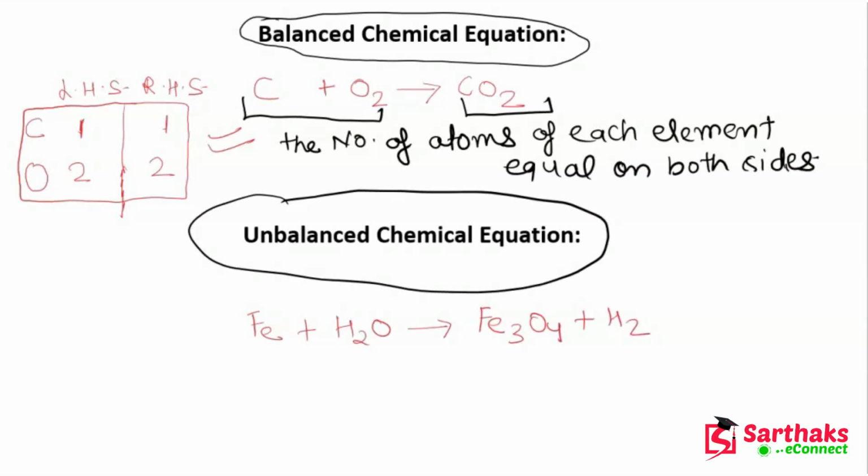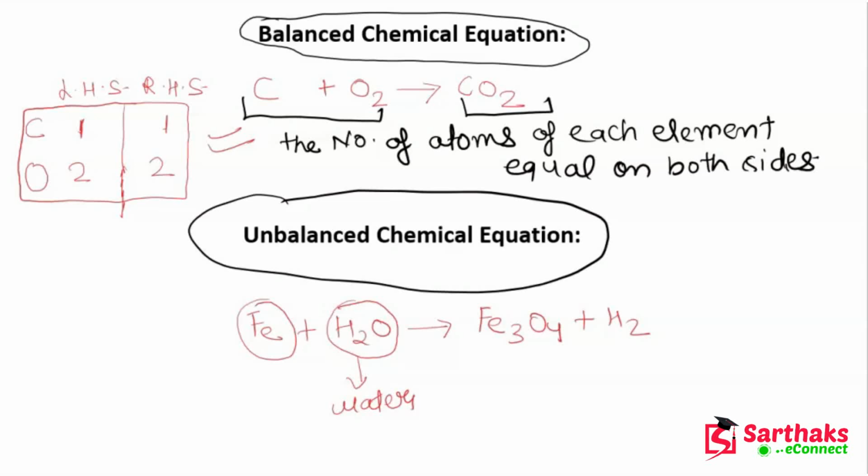Now, I do not need to tell you again and again that H2O is what? It is water. So I do not need to tell you that Fe and H2O are reacting, and they are producing this product Fe3O4 plus H2.